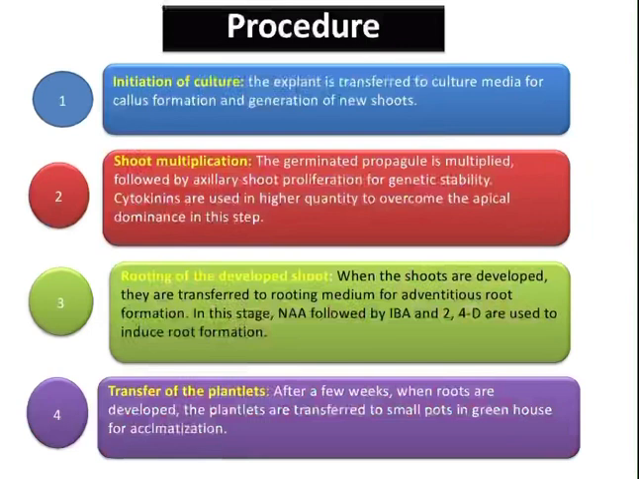So when the shoots are formed in the second step, these are transferred to rooting medium for adventitious root formation. So in this stage, NAA followed by IBA and 2,4-D are used to induce root formation. These are different types of auxin. So finally, after shoots and roots are formed, the complete plants with roots and shoots are transferred out of the lab. From the lab they are made to acclimatize for a few weeks, and from the laboratory again they are transferred to greenhouses, and in the greenhouses after a few weeks, once they get hardened and acclimatized, they will finally be transferred onto the field.